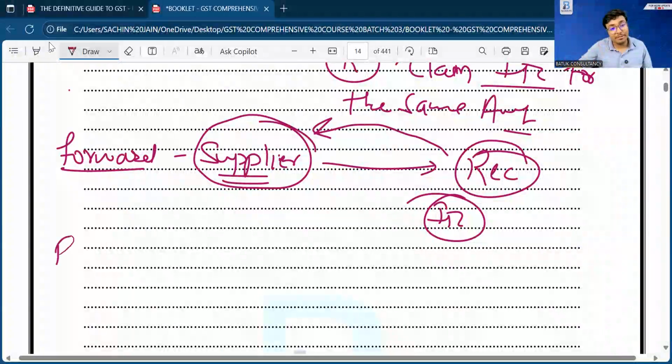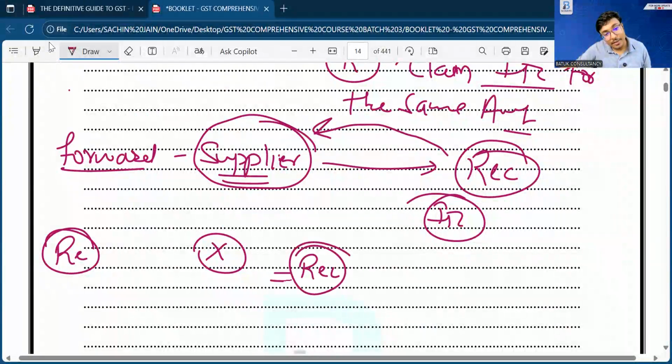Now, in case of reverse charge mechanism, as the supplier is not paying any taxes, the government is saying, Mr. Recipient, you just need to make the payment of tax to us. In that case, the recipient is not paying the tax to the supplier, but directly to the government. Earlier, when the recipient was paying the tax to the supplier, at that time the recipient was eligible to claim the ITC, and indirectly the government was getting the revenue. In this case also the recipient is directly making the payment to the government, that is, the government is receiving the tax directly, so the recipient will be eligible to claim the ITC for the same amount.